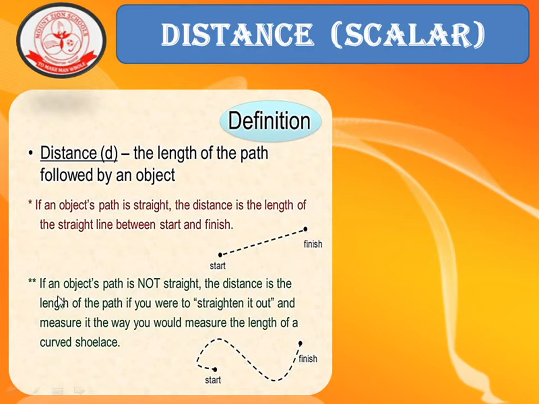If an object's path is not straight, if it is like this, then the distance is the length of the path if you were to straighten it out and measure it the way you would measure the length of a curved shoelace. So you have to straighten it out and measure the length. This you studied in your lower classes.